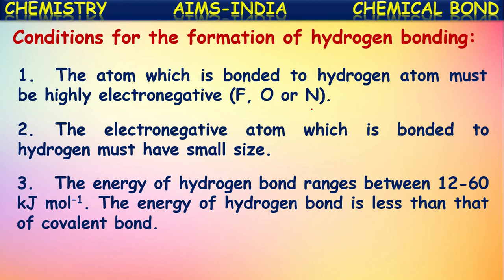There is no sharing or transfer of electrons. Just a slight electrostatic force is created because of polarities between the atoms, and thus it is weaker than the covalent bond, and hence we say the energy of a hydrogen bond is less than that of a covalent bond.